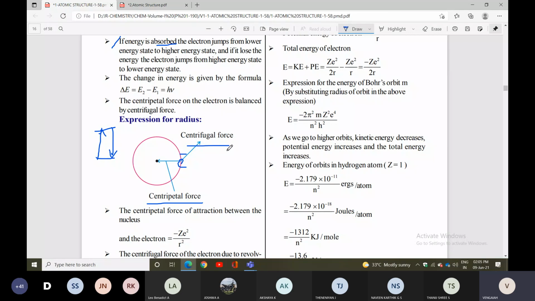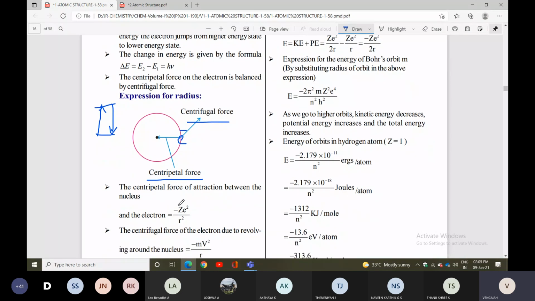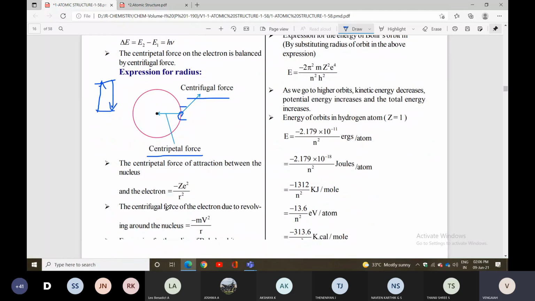Towards the Sun, you can take the nucleus, and Earth you can take as the electron. So the electron will be revolving around the nucleus. One is the centripetal force, next one is the centrifugal force. The formulas are also given. The centripetal force, the attraction between the electron and the nucleus, is given as minus ZE square by R.